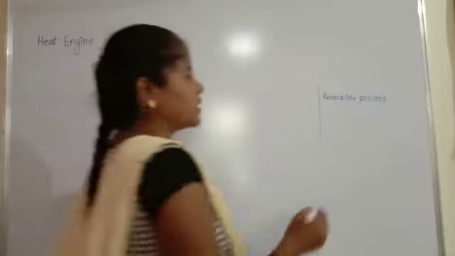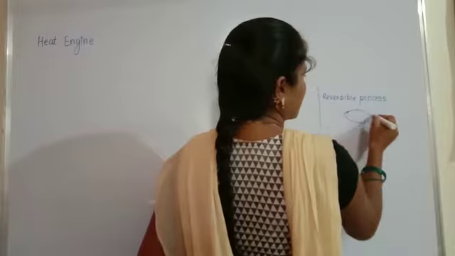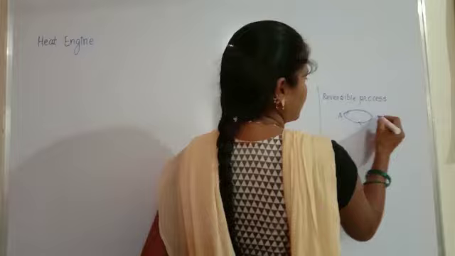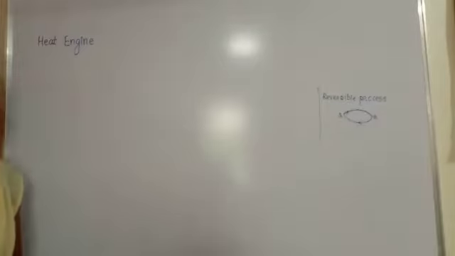There is an initial state and a final state. There is a repetition, meaning this is the initial state and this is the final state, A to B. So the process in which the repetition occurs is called the reversible process.